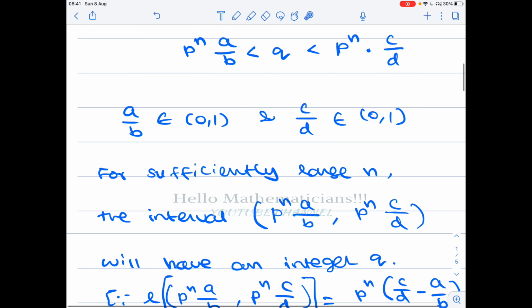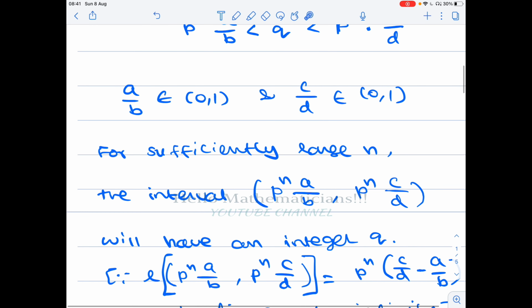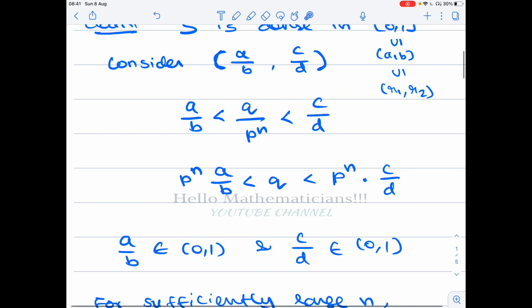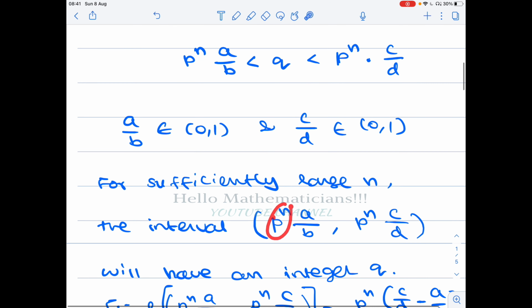Note that for sufficiently large n, consider the interval (P power n times a by b, P power n times c by d). If you are looking at the open interval (a by b, c by d), this number is bigger than that number, and when you multiply P power n with both the endpoints, again the first number will be less than the second.